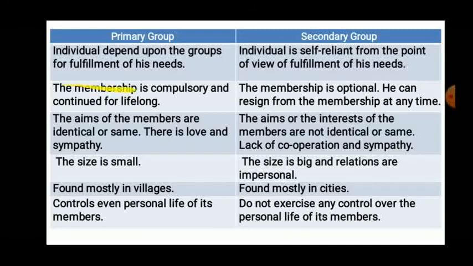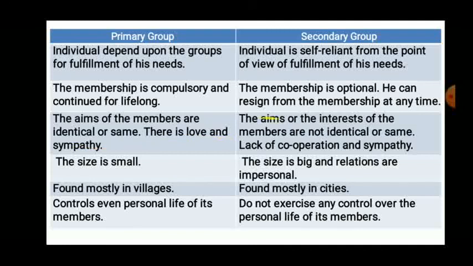In primary group, membership is compulsory and continued for lifelong. Compulsory, we have to act as a member of that group. Even though we leave our family, we are considered a member of that particular family for lifelong. In secondary group, membership is optional. He can resign from the membership any time. We can leave that job, we can leave that organization at any time. So here it is said that membership is optional, not permanent. In primary group, the aims of the members are identical or the same. There is love and sympathy among the members. Aims means targets, objectives are the same, and among our family members, friend circle, love and sympathy is there.